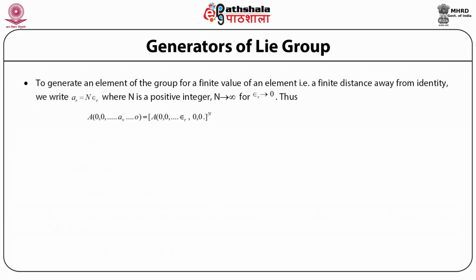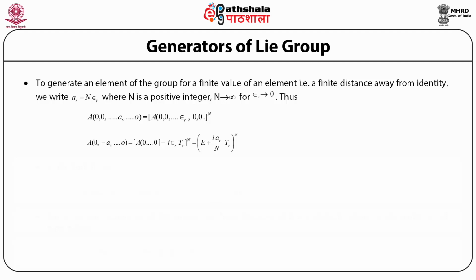Thus, the element for a finite value alpha r of the Lie group for all other parameters 0, namely A(0, 0, alpha r, 0, 0), can be obtained from the infinitesimal element multiplied n times. So this is equal to A(0, 0, epsilon r, 0, 0) raised to the power n. So A can be written as the identity plus i alpha r by n multiplied by the generator T r, raised to the power n, in the limit n goes to infinity.